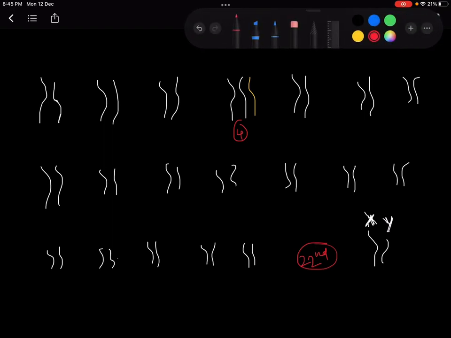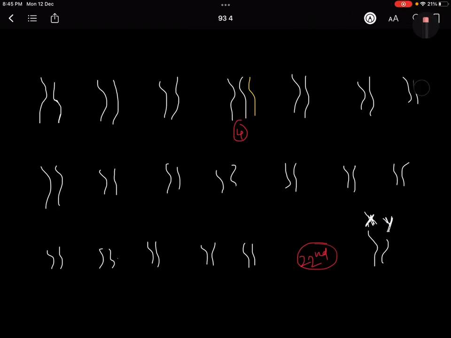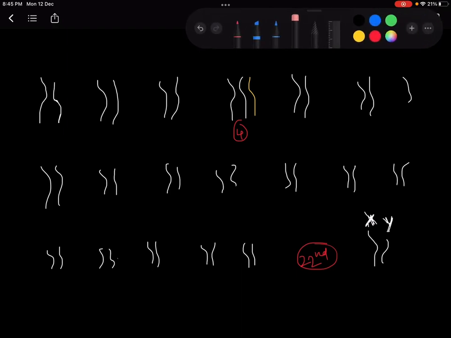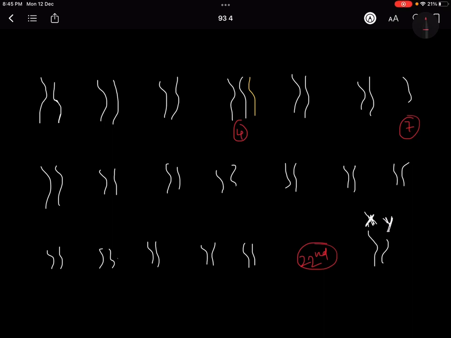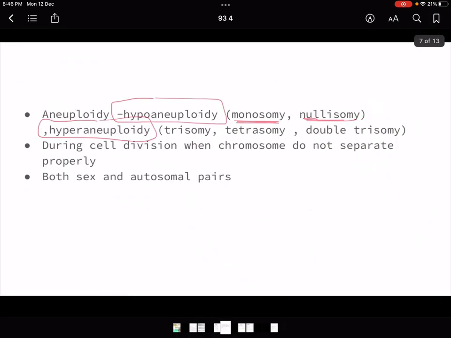Then monosomy की example भी कर लेते हैं. Monosomy, let's do this pair. Okay, so it should have had 2, but in the seventh pair we have only 1. So these are different types of examples of aneuploidy. इसमें this is hyperaneuploidy, that means extra, and this is hypoaneuploidy because it does not have. And देखो subtraction जहाँ पे होगी that would be hypo, that means this is also hypo, and addition shows hyper, so this is also hyper. So you've understood this. I hope you have understood this.